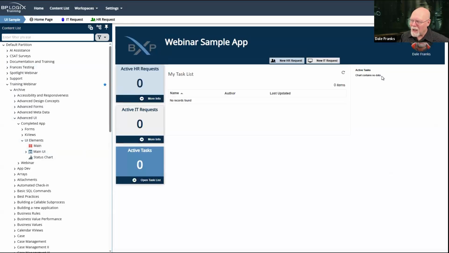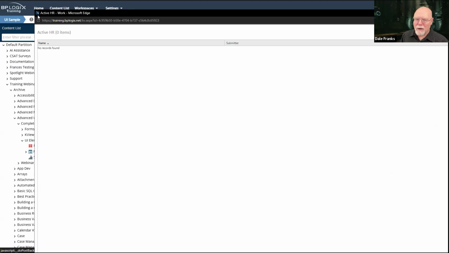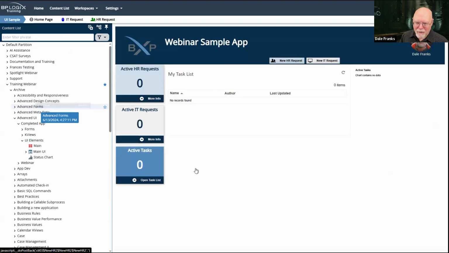Now, my chart doesn't have any data. It doesn't have any data because I don't have any items. But I've got buttons for opening knowledge views, even though they don't have any data, they still work. I've got buttons for opening forms. I've got a knowledge view right here. I've got a chart right here, but there are no active tasks, so there is no data. I've got all these cool colors. I've got this little shaded background thing. All of this is done inside a Process Director form, about which we will discuss in due course.